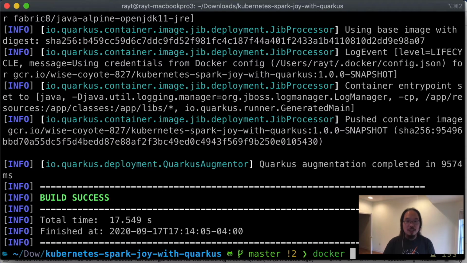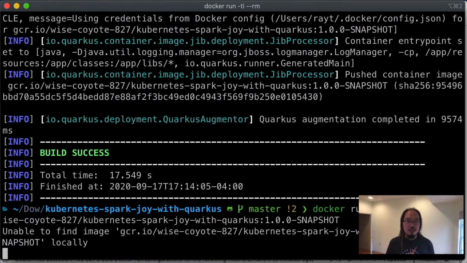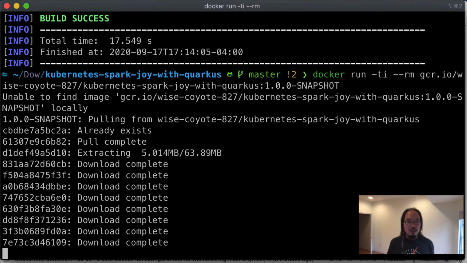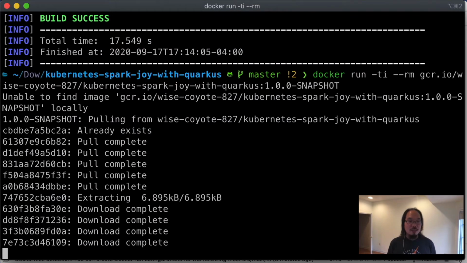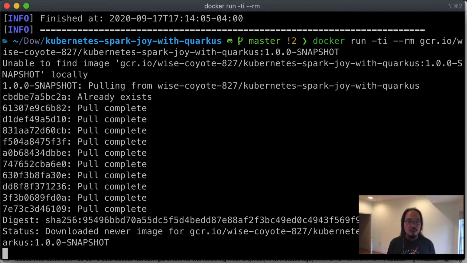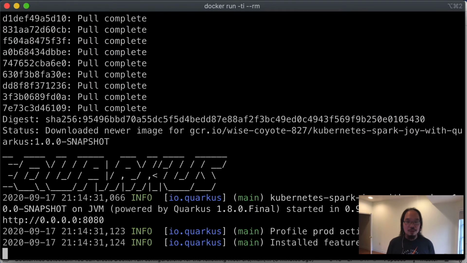So I can say docker run -ti --rm and then give it the entire thing. And it's going to download it from my remote registry, and my application should be running in a second. And there you go. Done. That was pretty awesome. No Dockerfile, and just a few configurations, then we're off to go. Well, that was pretty easy to just create a new container image.